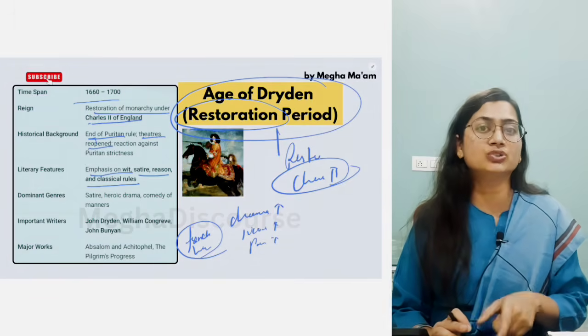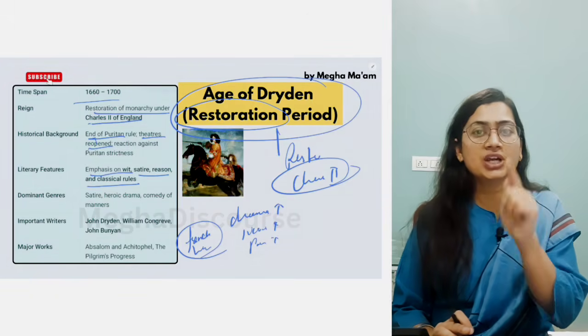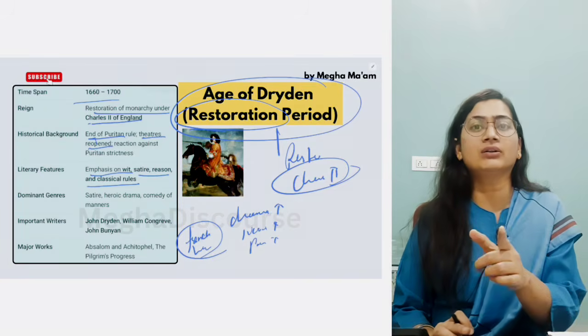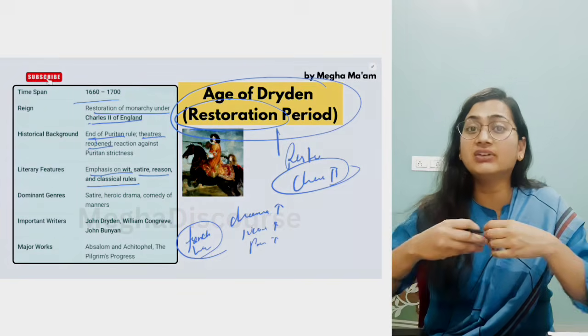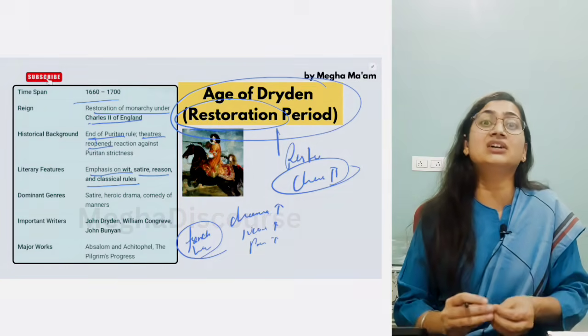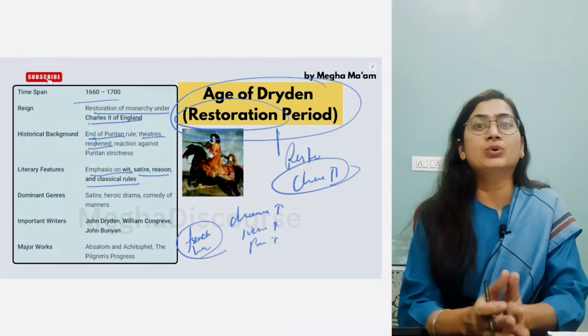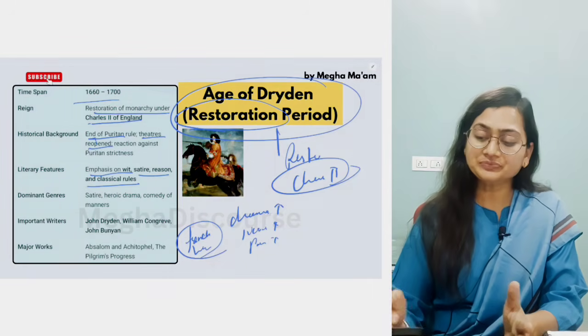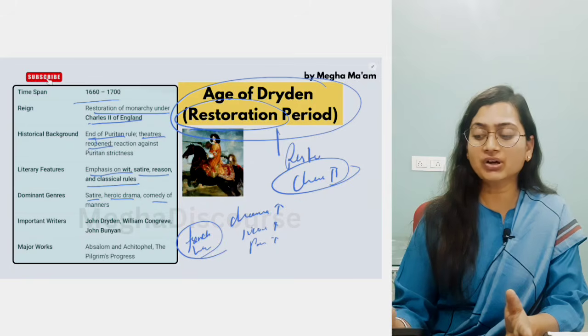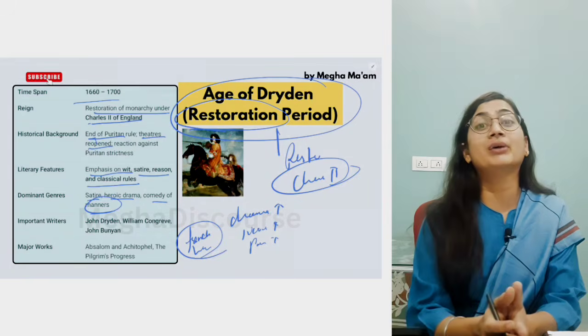Why is this important, and why is this staunch, and you need to have a check on yourself, that you are not good for society. So they are raising questions against government, they are raising questions against the monarchy. Okay, now we have satire, heroic drama, comedy of manner. Yes, now comedy of manner is evolving.